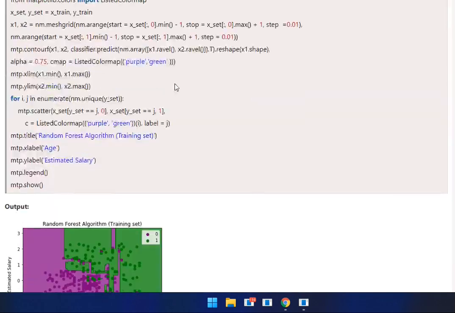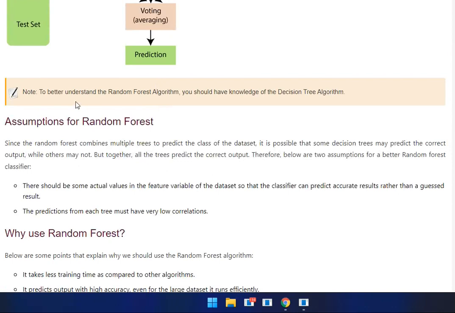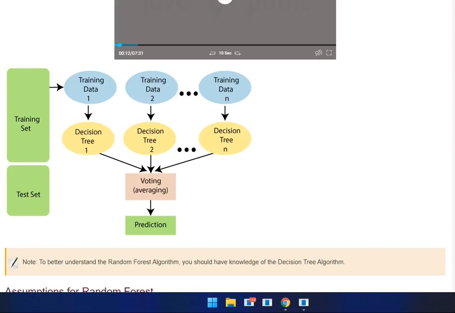That's all. There's another topic. Wait a minute, I will check. Then we will move on to clustering in machine learning.